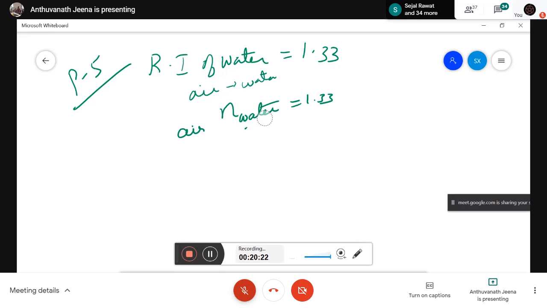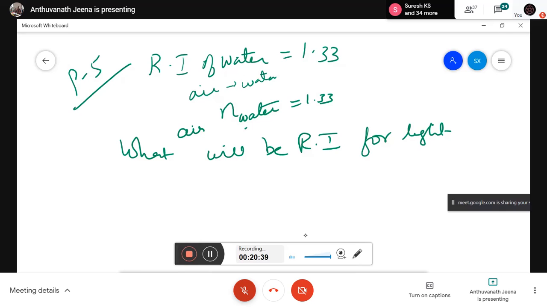What will be the refractive index for light going from water to air? The question is, what will be the refractive index for light going from water to air? We have to find the speed of light in water.